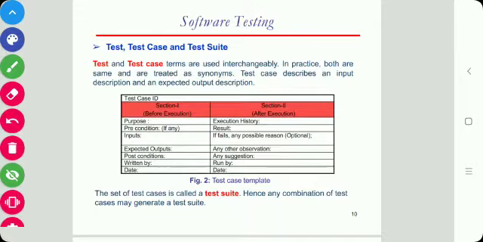During testing we have to compare the expected output and the actual, observed output. If both are different, then the program has an error, and if both are the same, then the program does not have any error. This is the test case template in which we write the test case, and the set of test cases is called a test suite.